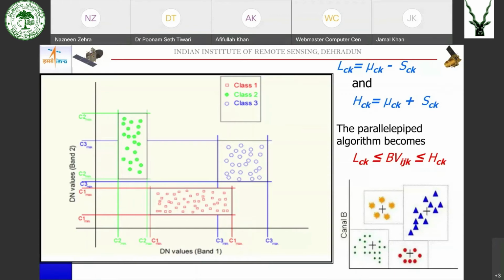Here you can see only a rectangle, but when the number of bands is more, then a parallelepiped is formed. If the pixel falls in this parallelepiped, we say that the pixel is classified into this category. If not, then the pixel is not classified in this class. Like this, you can have lower and upper values for all the classes in all the bands.